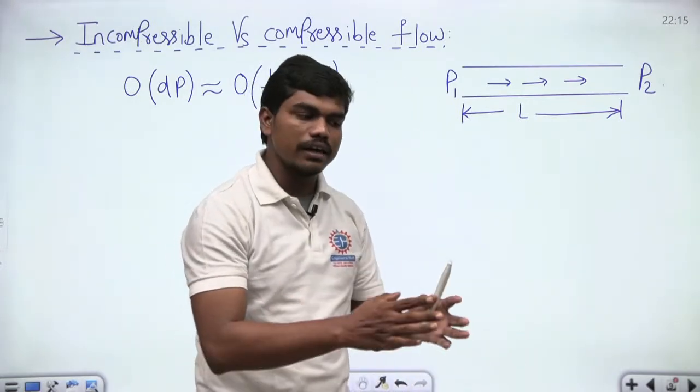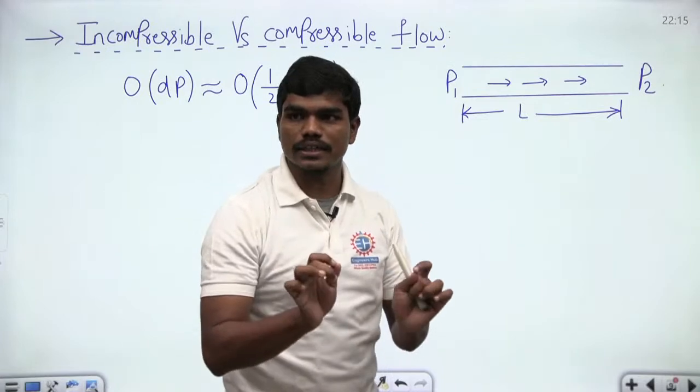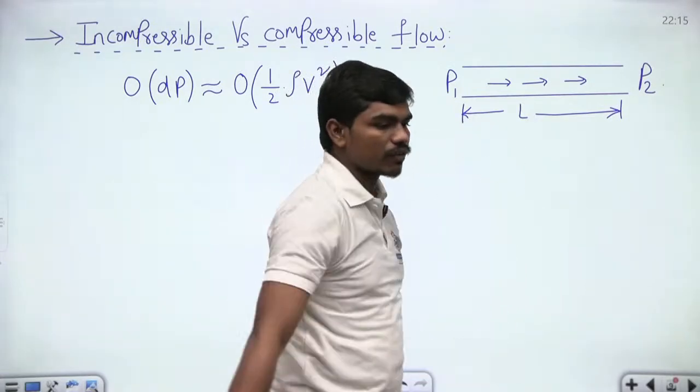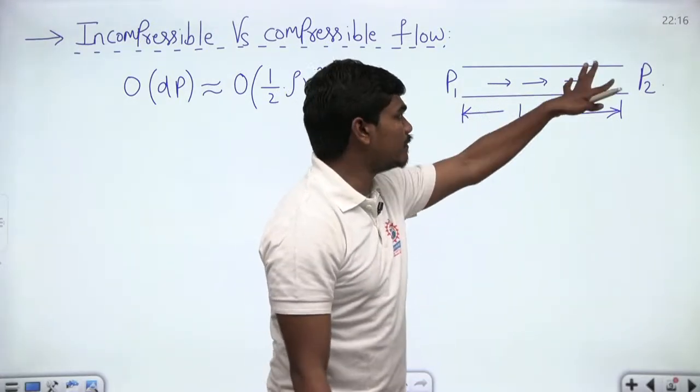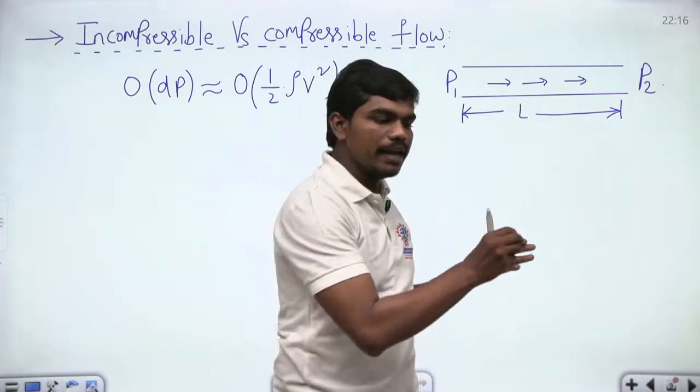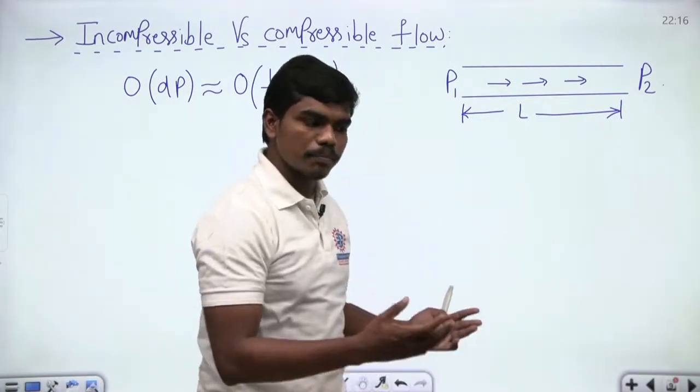What is the name of the loss? We'll name it later, but for the time being, can you all understand that there is some loss in the energy of the fluid because of the friction, and this P1 and P2 will not be the same. So P2 will be a bit less than P1, correct? There is some pressure gradient.